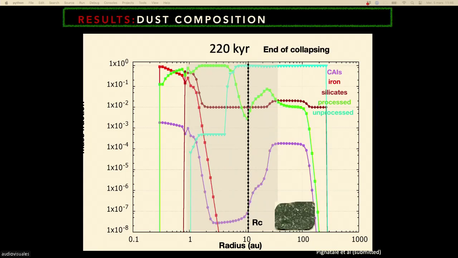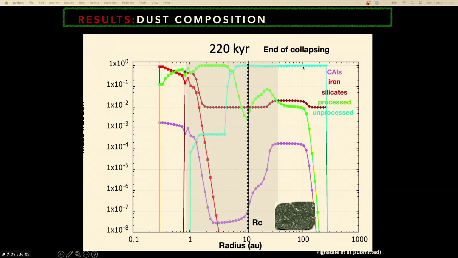And at the end, we finish in a situation like that, where CAIs are not abundant at all in the middle of the solar system, but where the CAIs are most abundant is the outer solar system, completely at the opposite of where they have been formed. Okay. And at the same time, the most abundant material is unprocessed interstellar material. So all that is a very simple simulation.